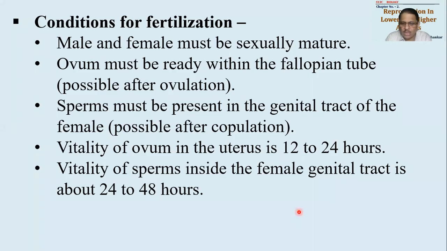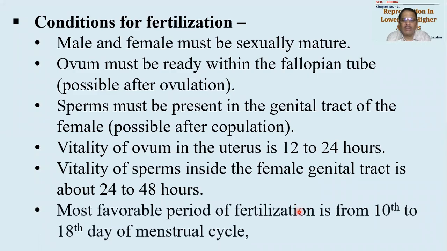Then they will also start deteriorating or they will start dying. And so the most favorable period for fertilization is from 10th day of menstrual cycle to 18th day of menstrual cycle. Mind it very well. I said 10th day of menstrual cycle to 18th day of menstrual cycle. It is not 10th day of every month to 18th day of every month.